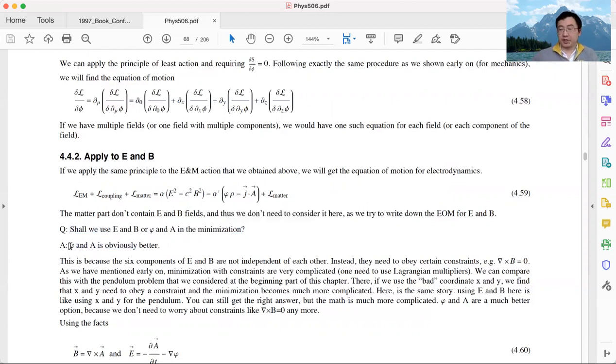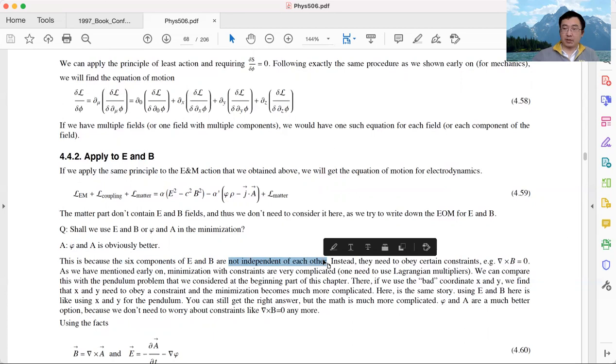We already mentioned this concept a little in an earlier lecture. We should use phi and A instead of E and B. The reason is that E and B have 6 components in total, 3 components of E and 3 components of B, and these 6 components are not independent of each other.